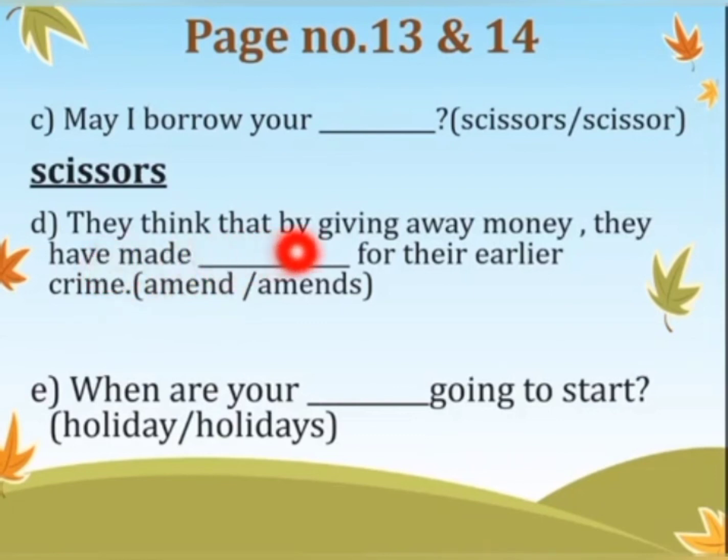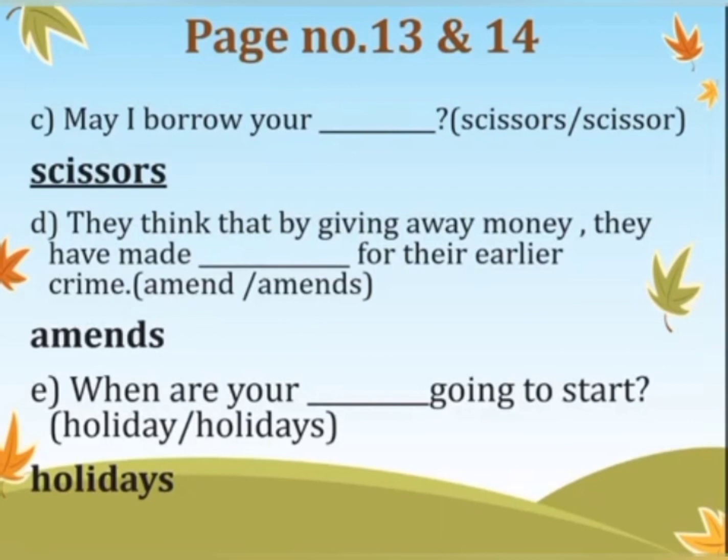They think that by giving away money, they have made dash for their earlier crime, amend or amends. So the answer is amends. That means they have compensated. E part. When are your dash going to start? Holiday or holidays? So when are your holidays going to start?